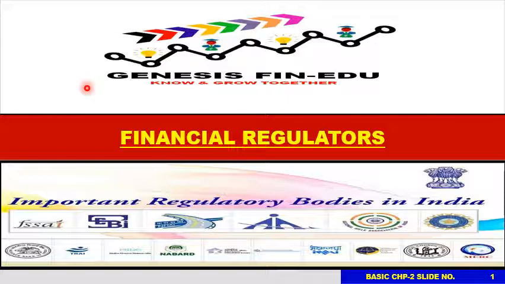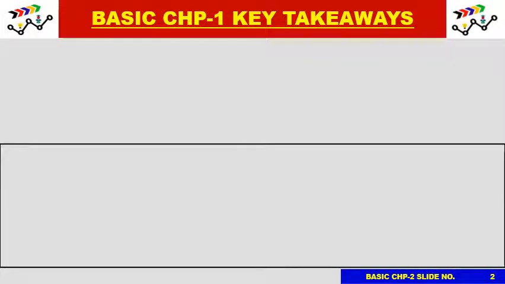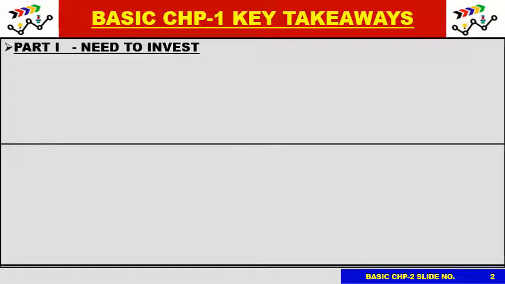Now without much further ado, we'll go to the chapter proper. Before that, let us do a recap of the key takeaways of the previous chapter, that is the need to invest. In part 1 we saw the need to invest.